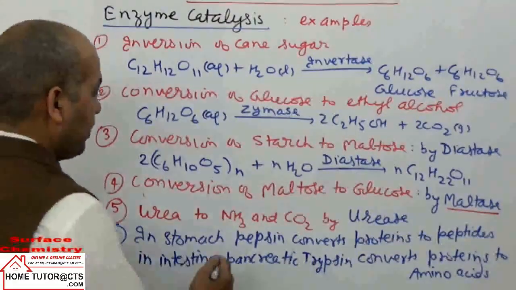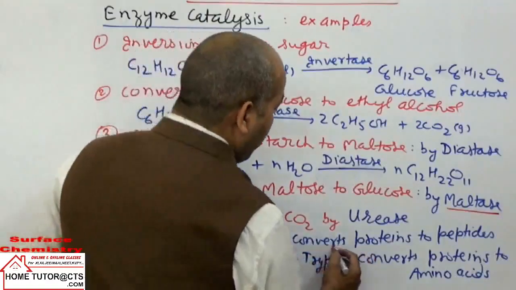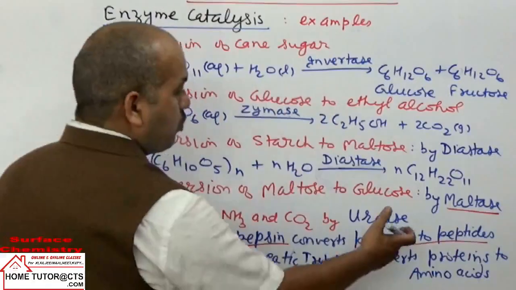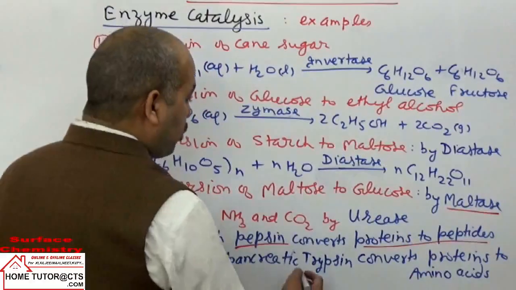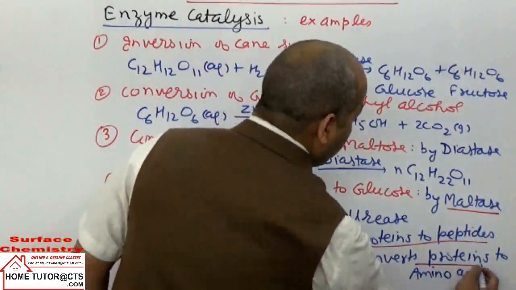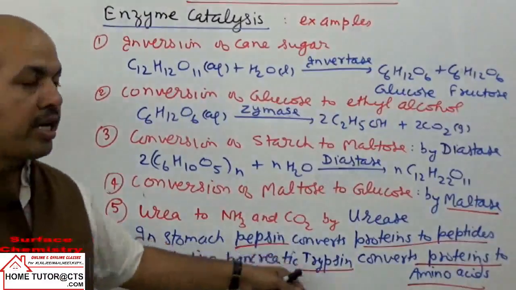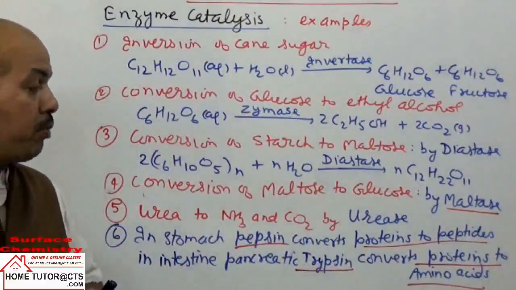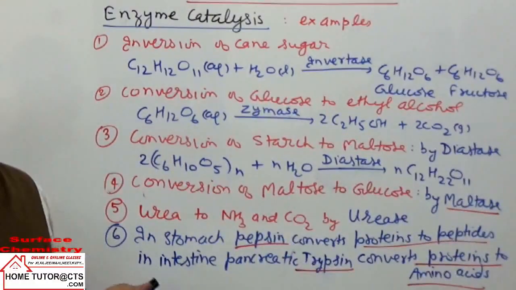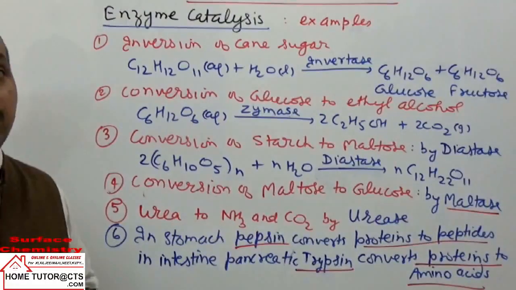You can take pepsin converting proteins to peptides, which are lower molar weight proteins, and trypsin will convert proteins to amino acids. It comes from the pancreatic juice, which contains trypsin that helps in this conversion of proteins to amino acids. Now we can take some properties of enzyme catalysis reactions.